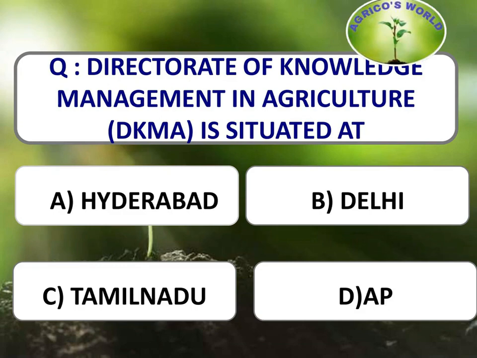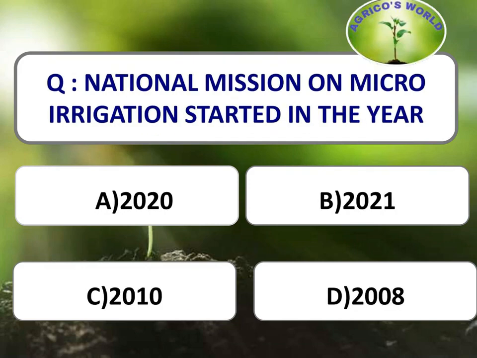Directorate of Knowledge Management in Agriculture, DKMA, is situated at Delhi. National Mission on Micro Irrigation is started in which year? The National Mission on Micro Irrigation was started in the year 2010 under the 11th 5-year plan.